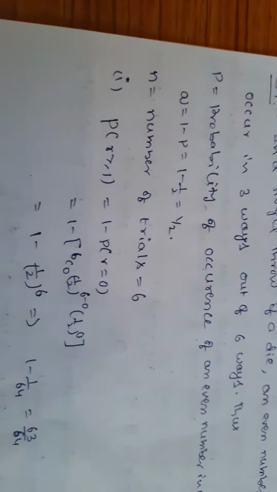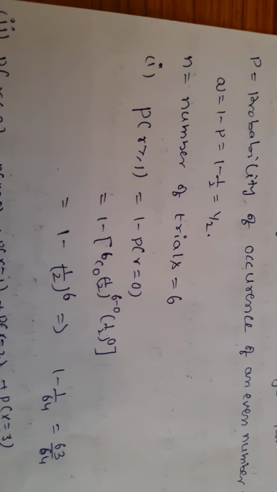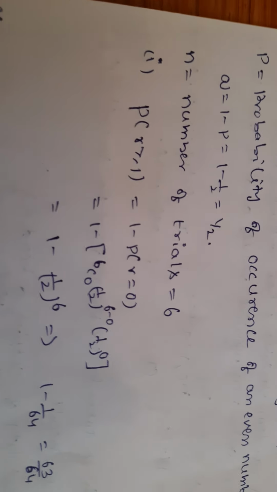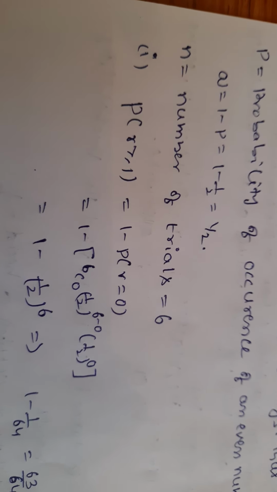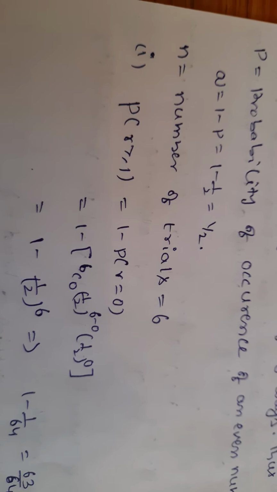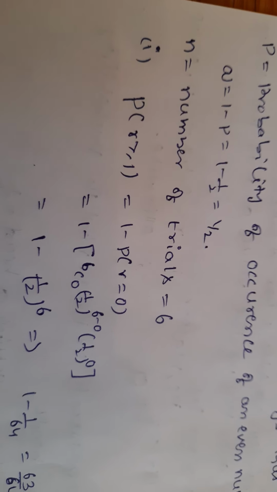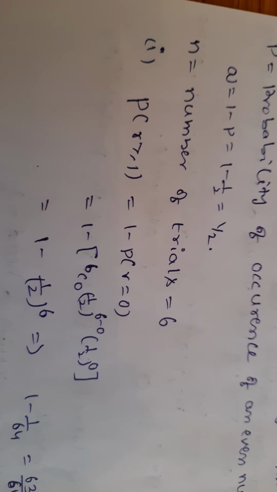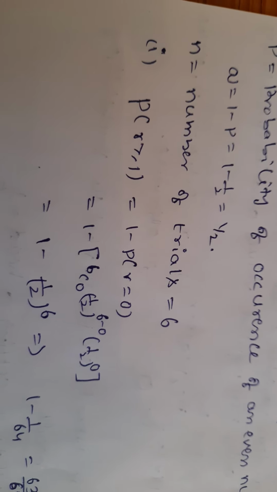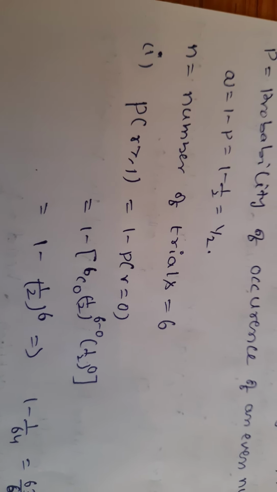At least one success means P of R greater than or equal to 1. P of R greater than or equal to 1 means P of R equal to 1, P of R equal to 2, P of R equal to 3, plus P of R equal to 4, plus P of R equal to 5, plus P of R equal to 6. Total probability minus the remaining probability, that is P of R equal to 0.